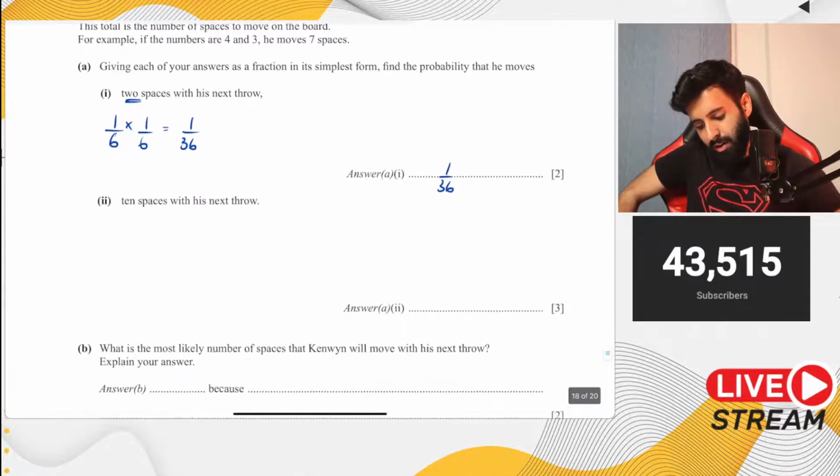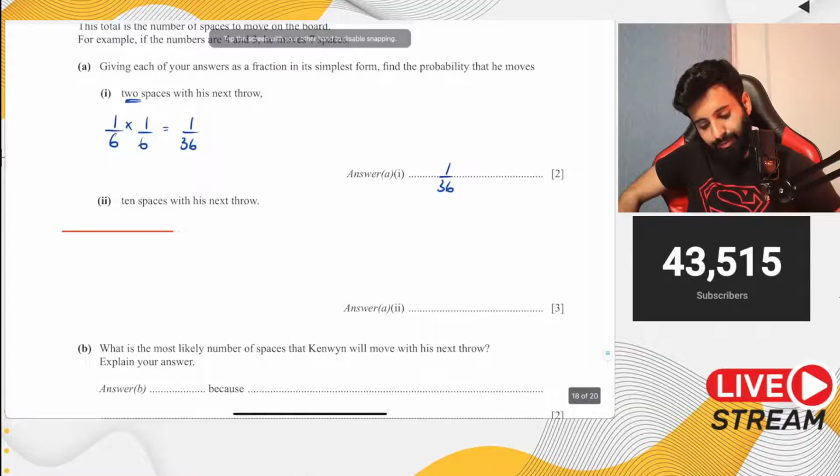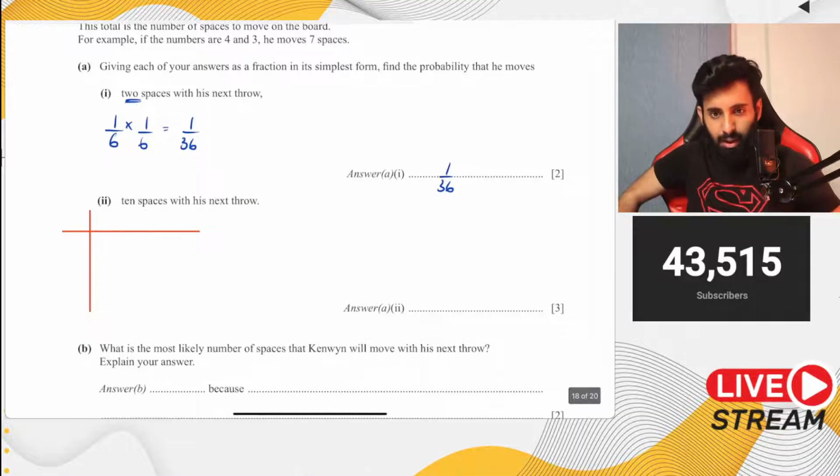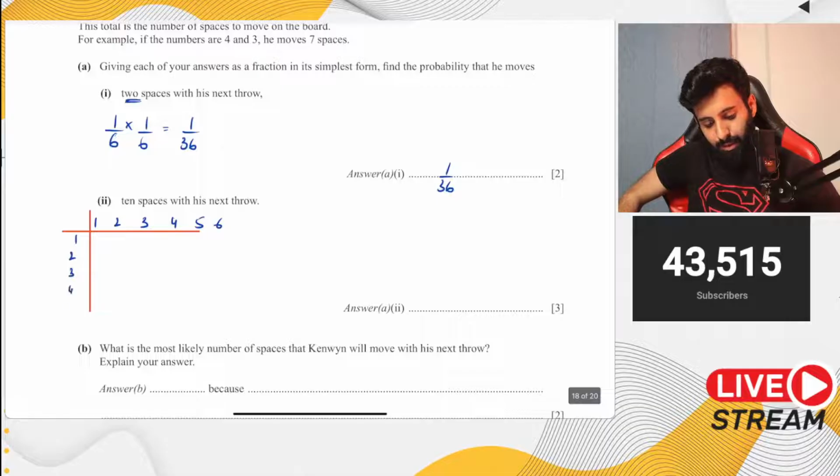For this, if you want, you can do sample spacing and find out how many ways you get 10. If you think about it, you have only 4, 6, 6, 4, and 5, 5. But let's just do the sample spacing, we might need it for the later parts.